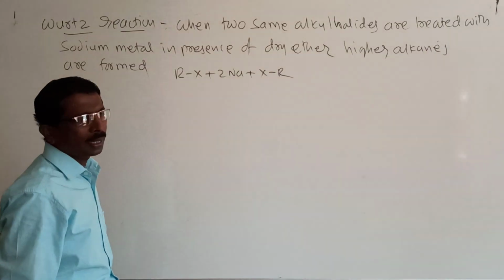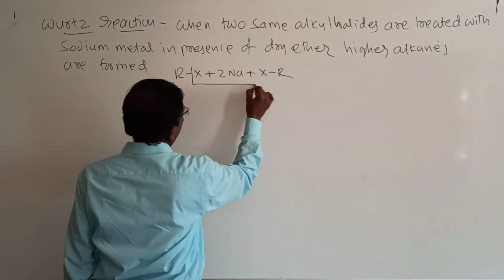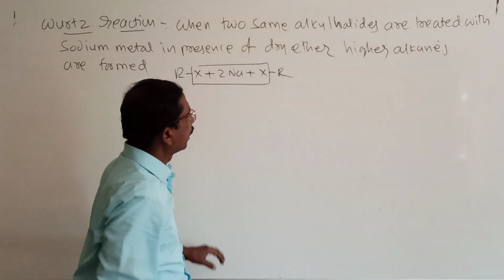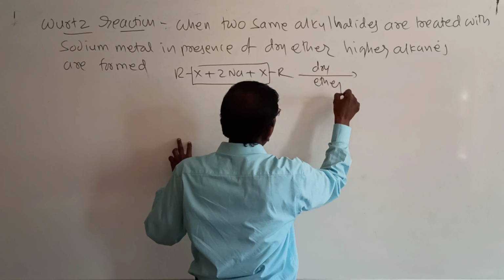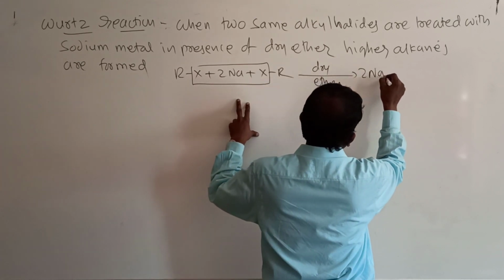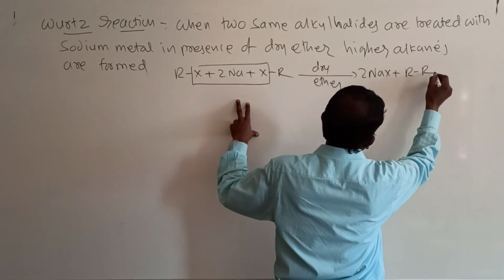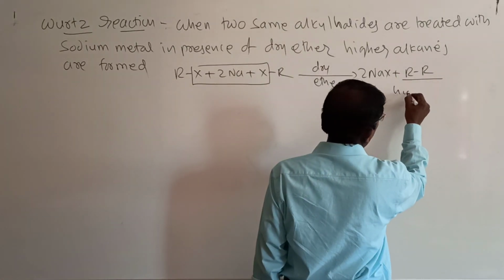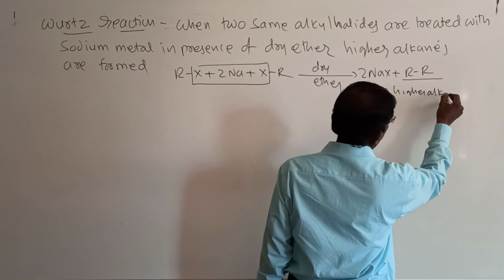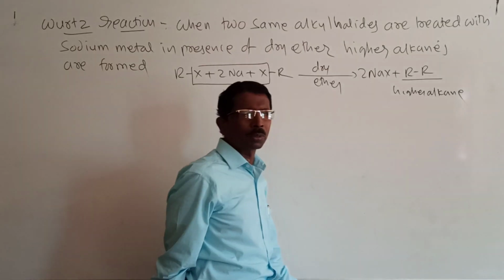Look here, I will show: RX plus 2Na plus RX. Two same alkyl halides when treated with sodium in presence of dry ether form 2NaX plus R-R, which is called a higher alkane.